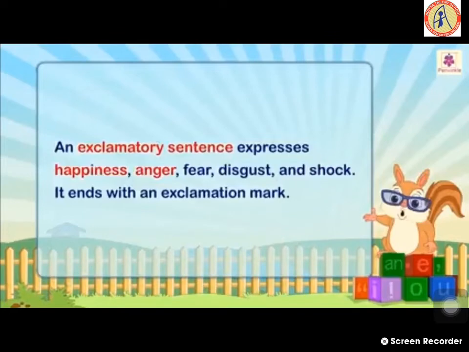An exclamatory sentence expresses happiness, anger, fear, disgust and shock. Means it is used to express strong emotions or excitement. Excitement means a feeling of great enthusiasm or eagerness.